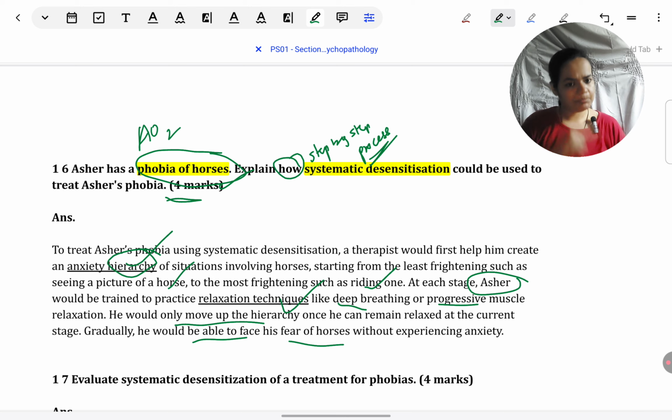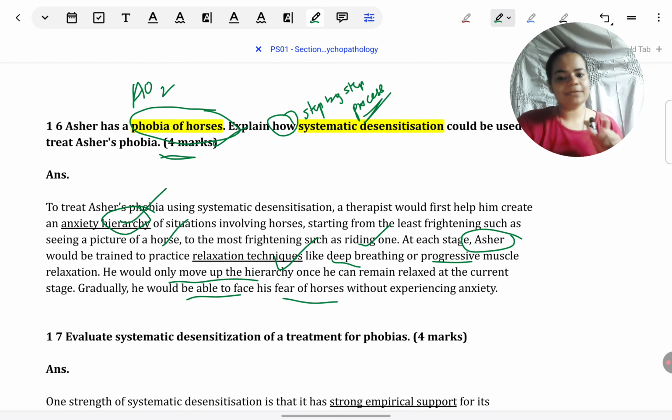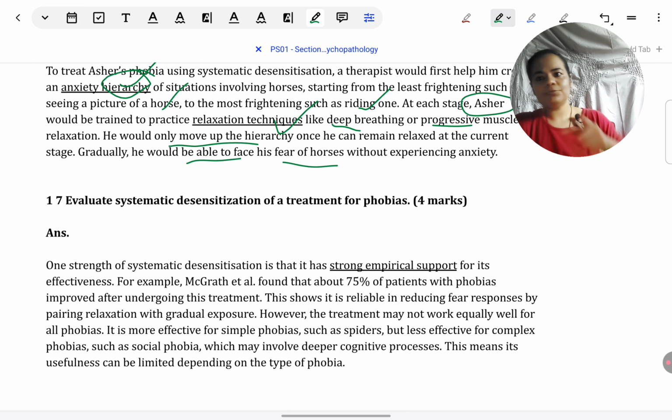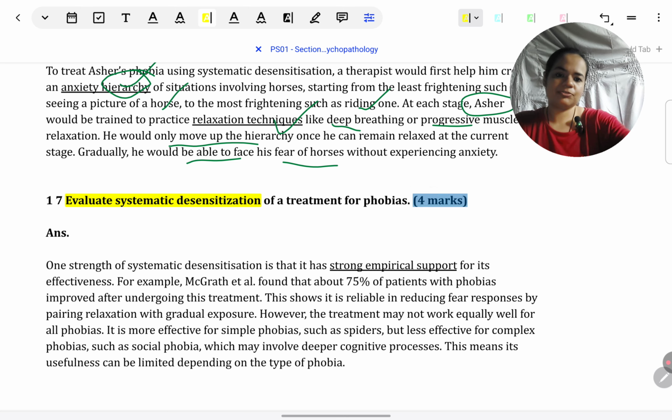So a step by step process is also there, always keeping Asher in mind and outlining all the steps, not just naming, oh, this could be one thing, that could be another. This is how he would practice this one thing, to justify that 4 marks or to give depth to the answer. So again, pause and read it if you need to see exactly how everything is implemented in the answer. Okay, then related to this only, the next question was, evaluate this as a treatment for phobia. So see how the wording changes.